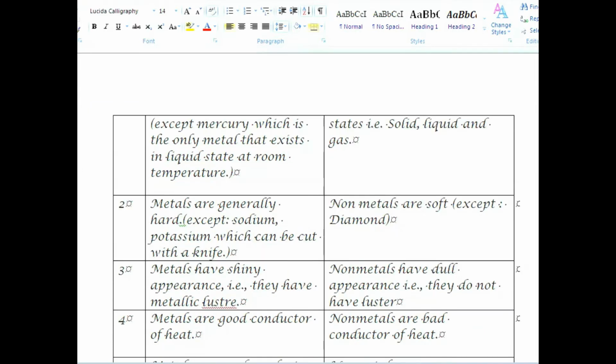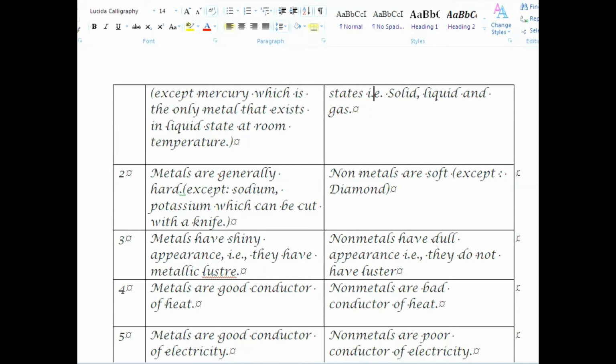Number 3. Metals have shiny appearance, that is, they have metallic luster, while non-metals have dull appearance, that is, they do not have metallic luster. Number 4.